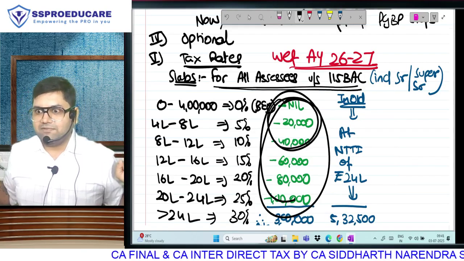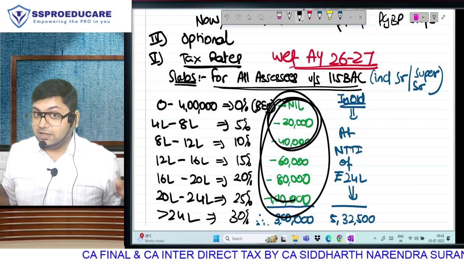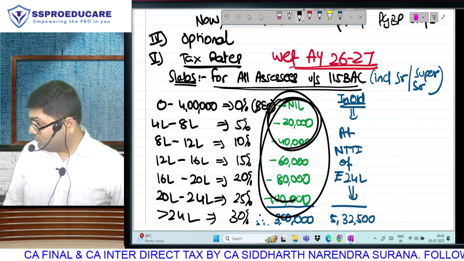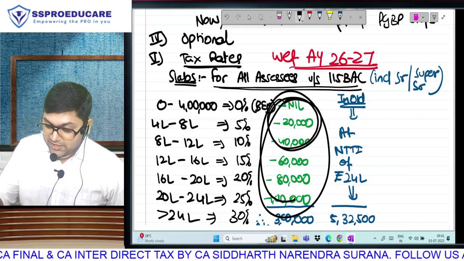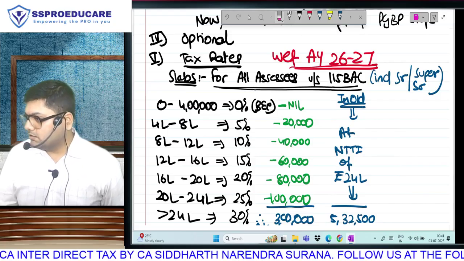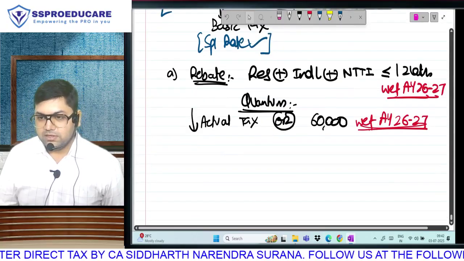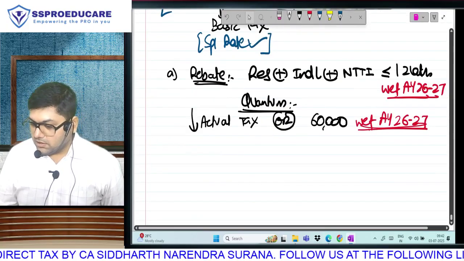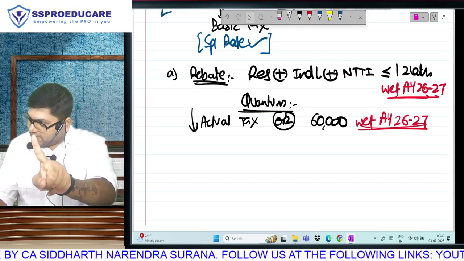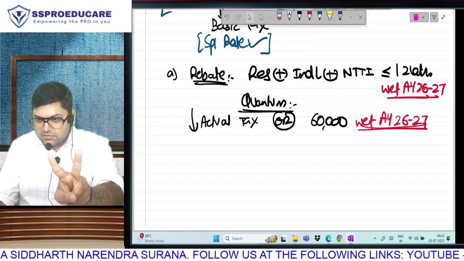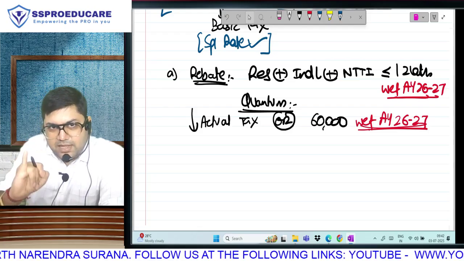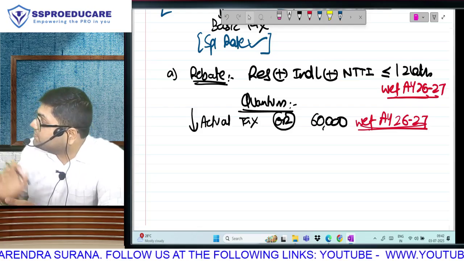So basically, she made a very smart statement. People having income up to 12 lakh, no tax. But people having income more than 12 lakh, that I am not saying, you find out. Why should I say that? So people having income up to 12 lakh, no tax. People having income exceeding 12 lakh will have to pay all the tax. Is that clear? So, two amendments. One, the eligibility criteria has increased from 7 lakh to 12 lakh, and the quantum has increased. You ignore all that. The eligibility criteria and the quantum of rebate, these are both amendments.